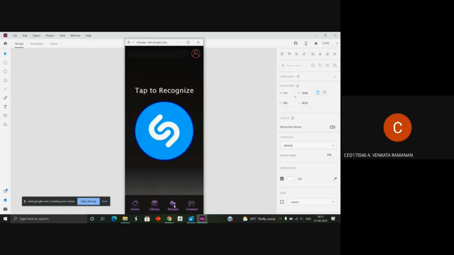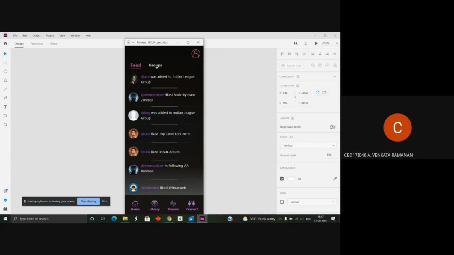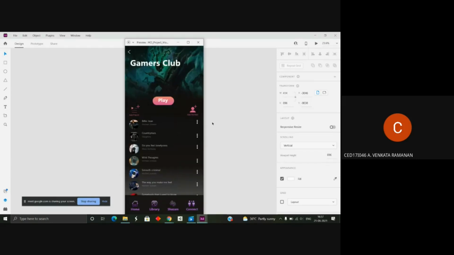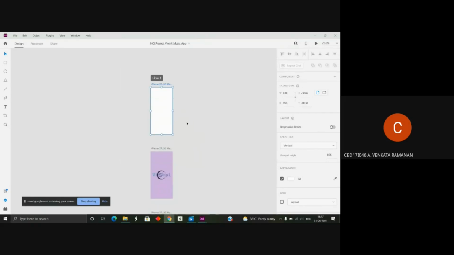And exploring other functionalities like Shazam, making it recognize what we are listening to, connecting to various people, feed. So this is basically an overall application that has been developed only by designing.